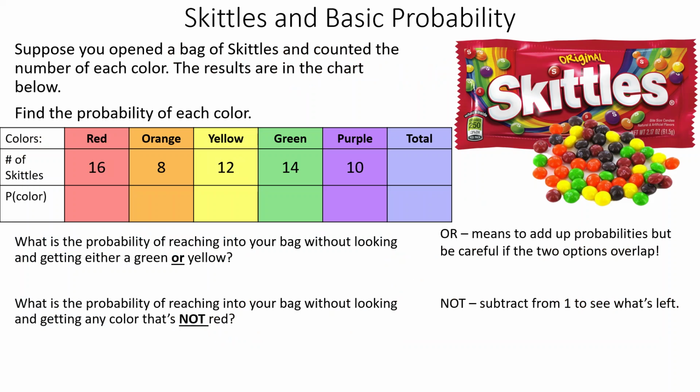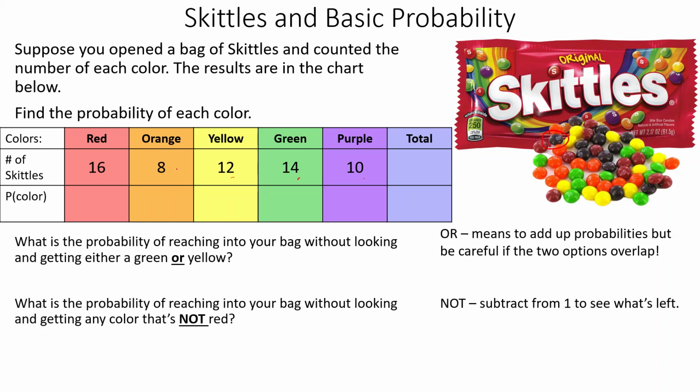All right, so we're going to make now a probability distribution from a hypothetical bag of Skittles. So I opened up this bag of Skittles and they fell out all onto my desk here, and I just started counting them. So we had 16 reds, 8 orange, 12 yellow, 14 green, and 10 purple. Some people claim that these are brown. I still claim that they are purple. Right? It's grape. Grapes are purple.